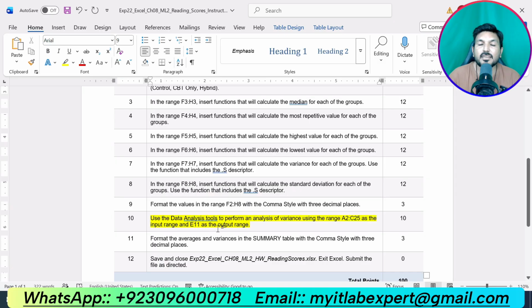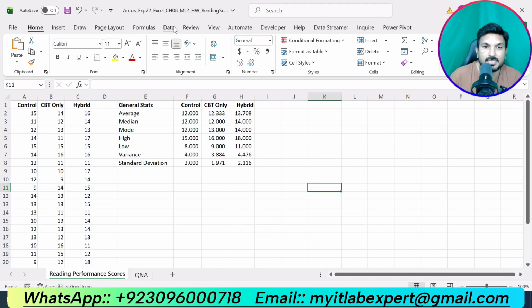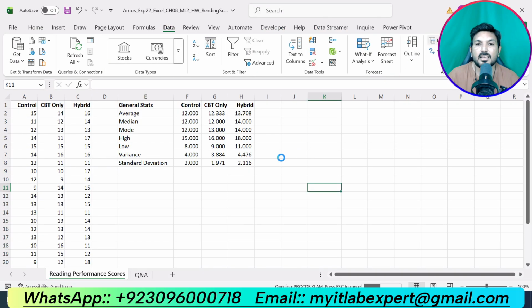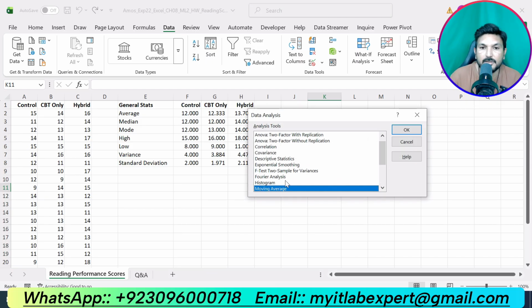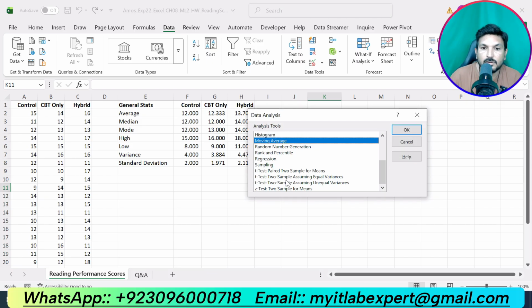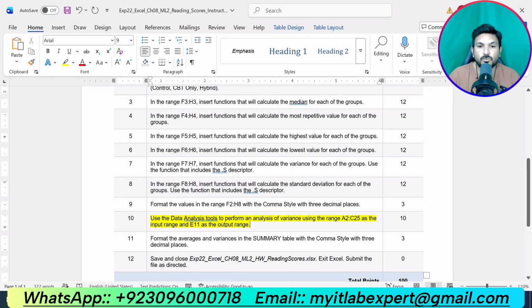Use the data analysis tool to perform an analysis of variance using the range A2 up to C25 as the input range and E11 as the output range. So go to the data tab and click data analysis, and we are supposed to perform an analysis of variance.